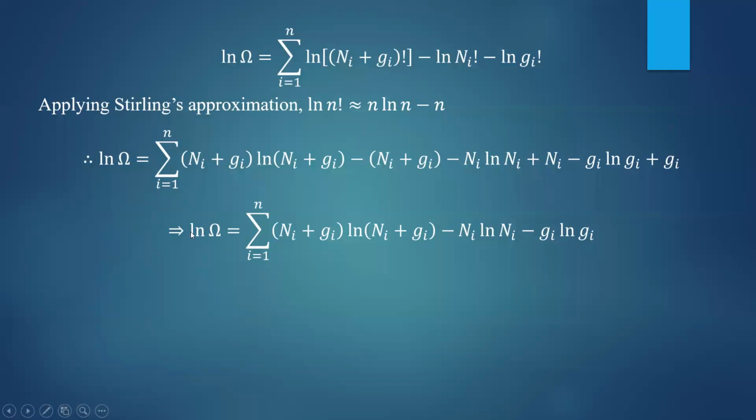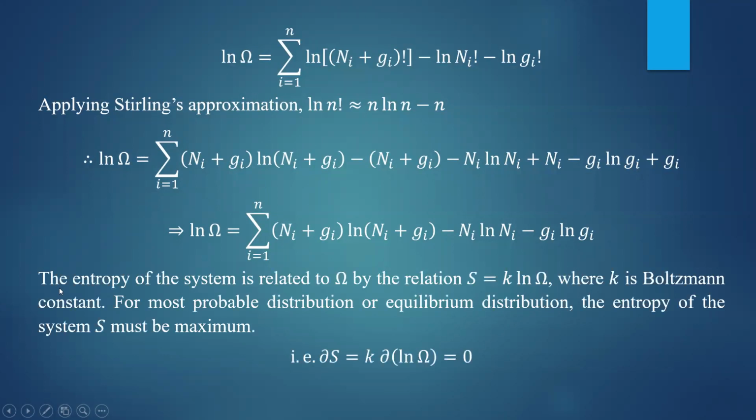Then you have to apply this ln omega to Boltzmann's theorem. According to Boltzmann's theorem, the entropy of the system is related to omega by the relation S equal to k ln omega, where k is called the Boltzmann constant. And we know that for the most probable distribution, or the equilibrium distribution, the entropy of the system must be maximum.